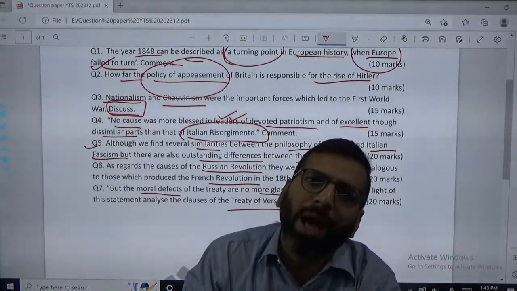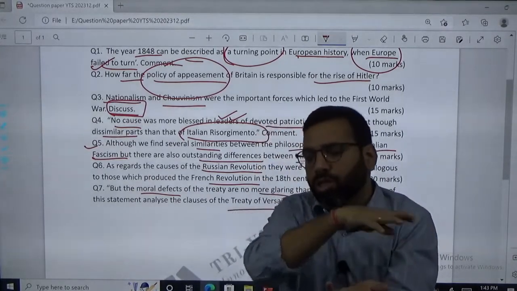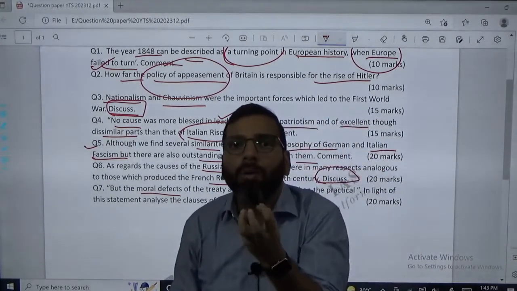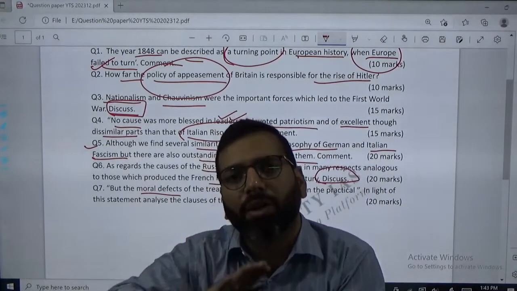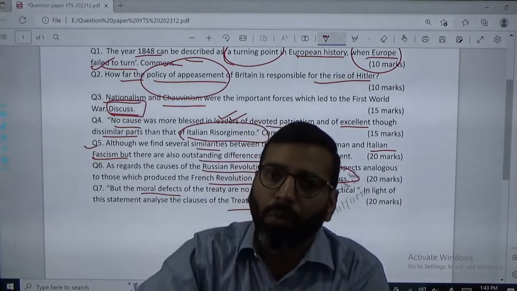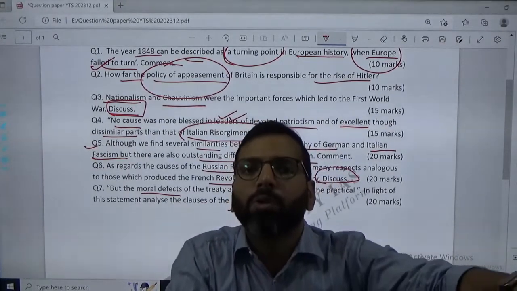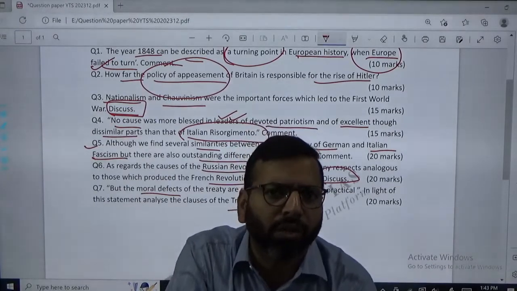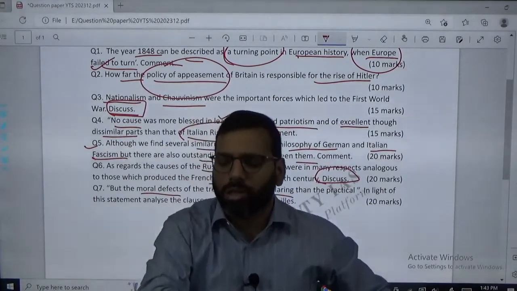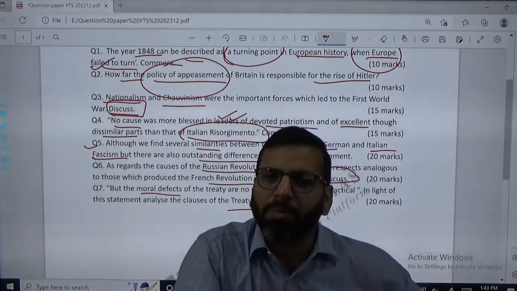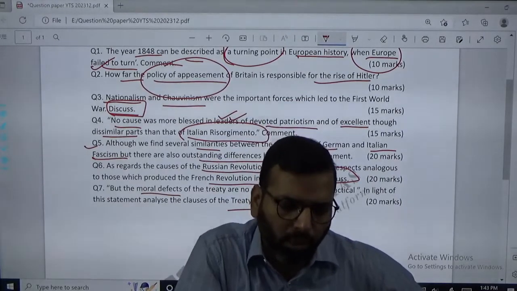So how is it practically possible that a nation which has such a vast, strong background or strong history will accept demilitarization or disarmament when the neighboring nations are moving on the opposite path? So it was impractical. It was not going to be followed, and this led to Hitler's militarization of Germany. So it was an impractical thing to think of.